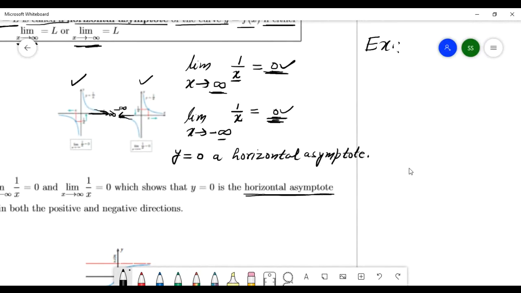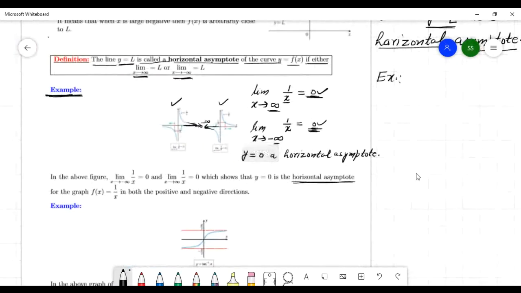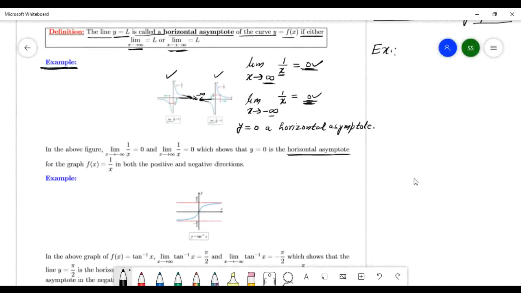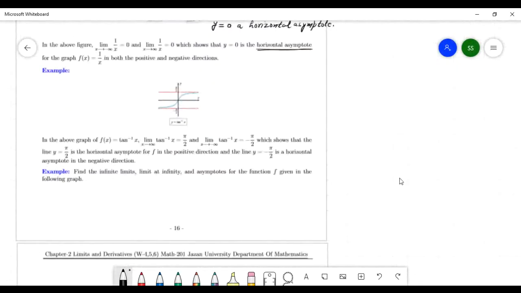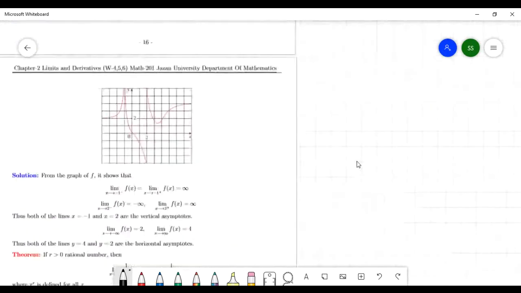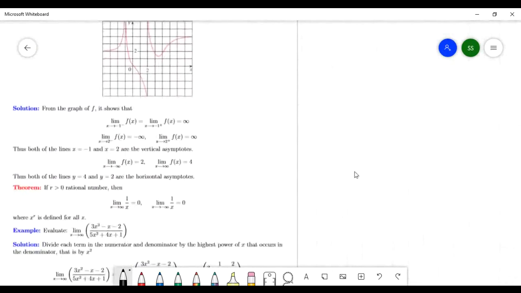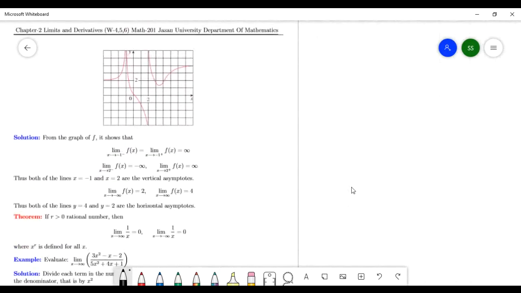Whenever the limit as x goes to infinity gives a number, that number gives the horizontal asymptote.